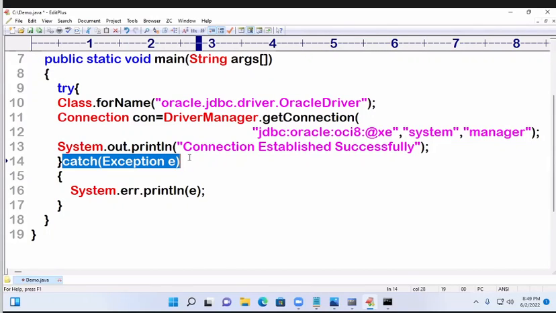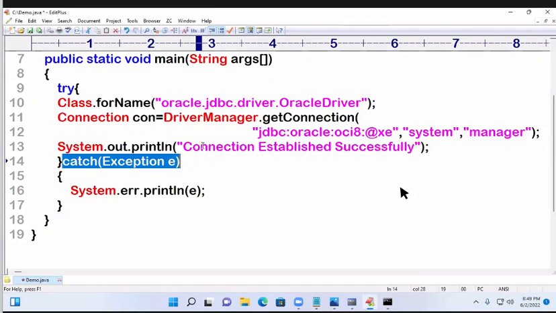Exception is a superclass for all exceptions. It can handle all subclass objects. Okay. A subclass object handled by the superclass reference. That concept is called, what is that? Upcasting. With the upcasting feature, it will handle.